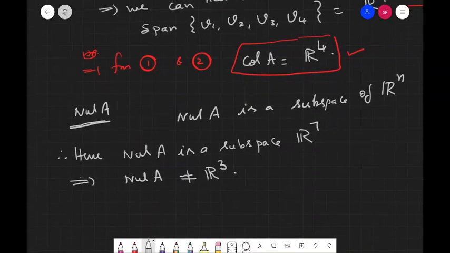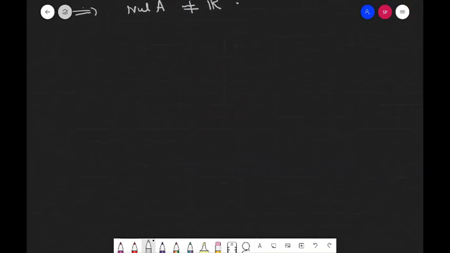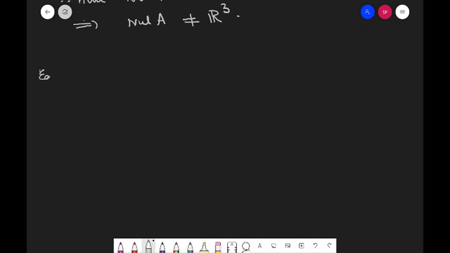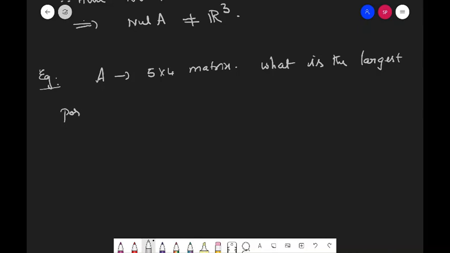Now let us go for the next question. If A is a 5 by 4 matrix, what is the largest possible dimension of the row space of A?